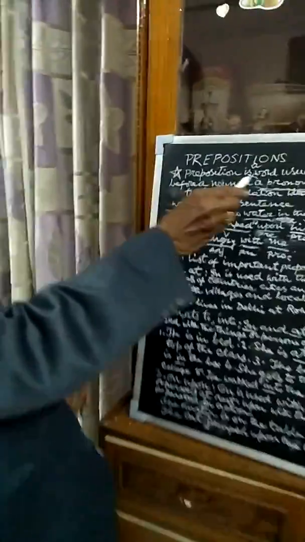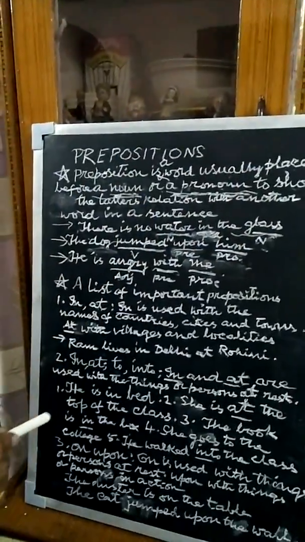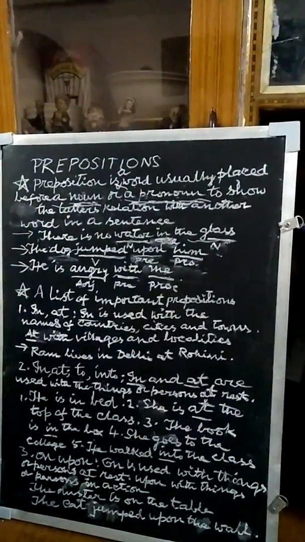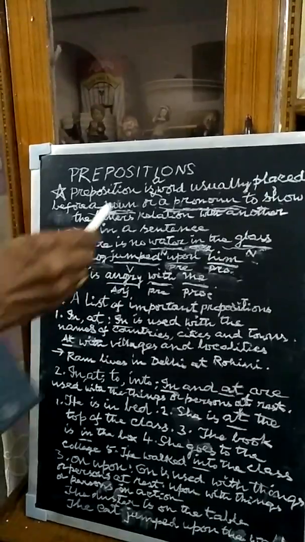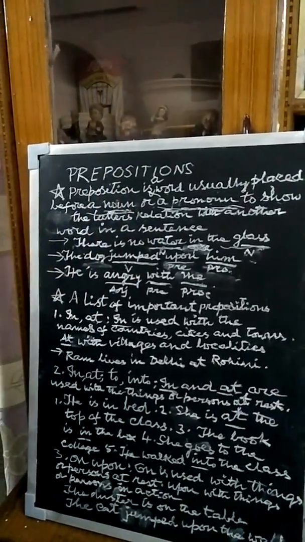A preposition is usually, not always, placed before a noun or a pronoun. A noun is the name of a person, place, or a thing. A pronoun is used instead of a noun, and it shows the relationship between a noun or a pronoun and another part of speech or another word in a sentence.